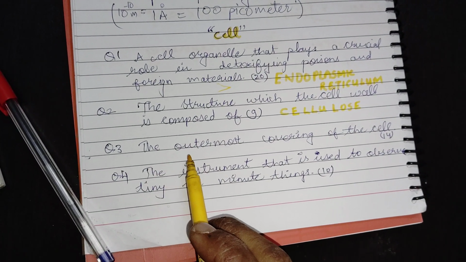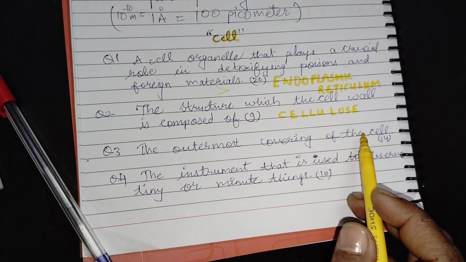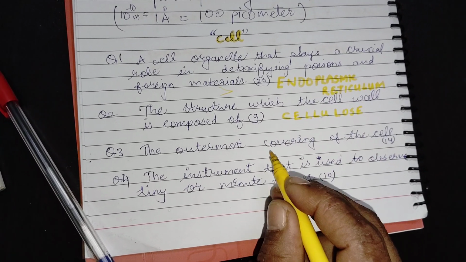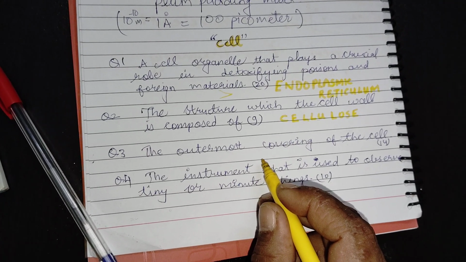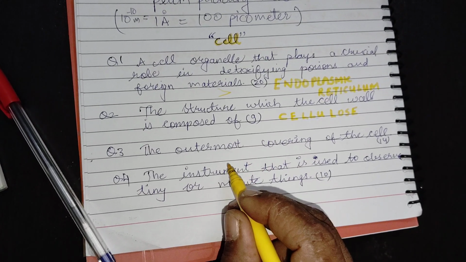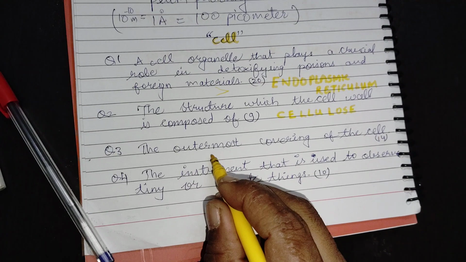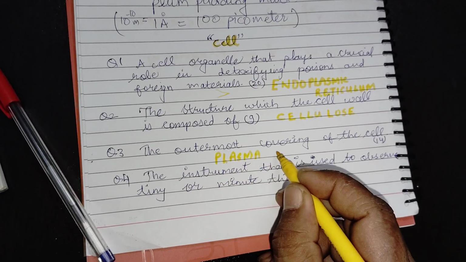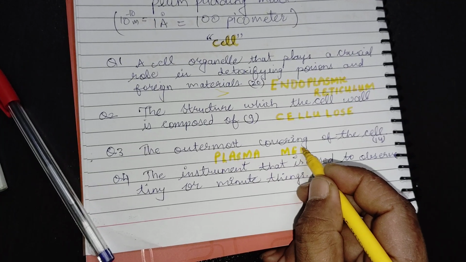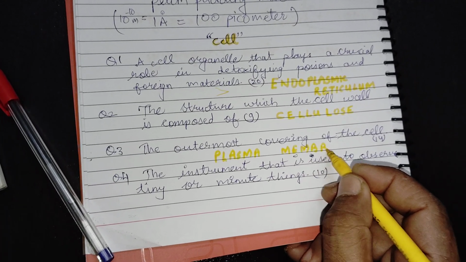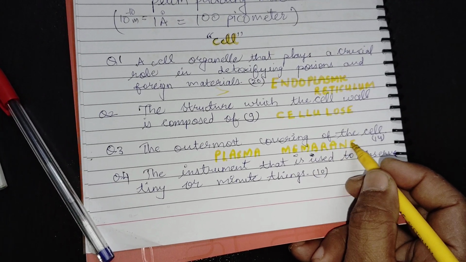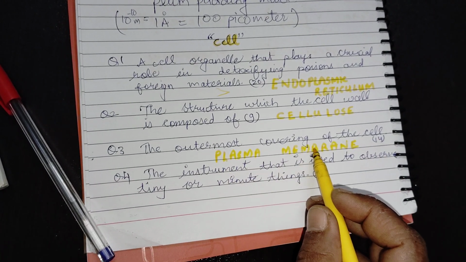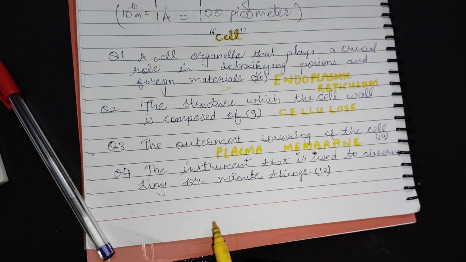Third question, the outermost covering of the cell. There are 14 letters. Answer. So the answer, 14 letters, is plasma membrane. So we can count 1 2 3 4 5 6 7 8 9 10 11 12 13 14.